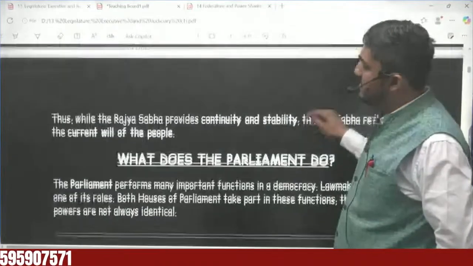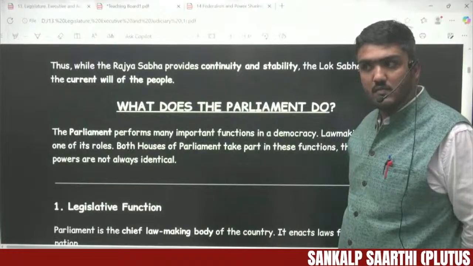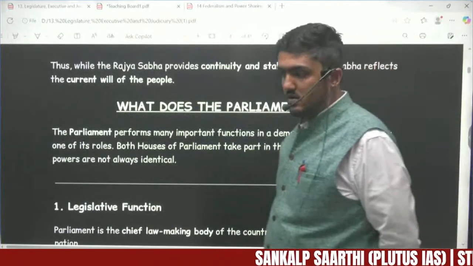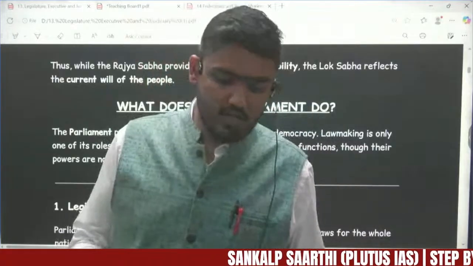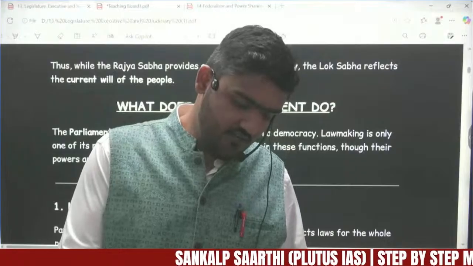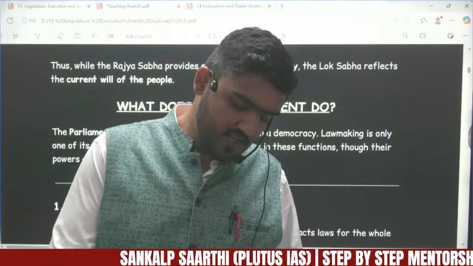So what is the 50 plus 1? What does that plus 1 indicate? Could you explain that again? The total strength of Lok Sabha is 543.